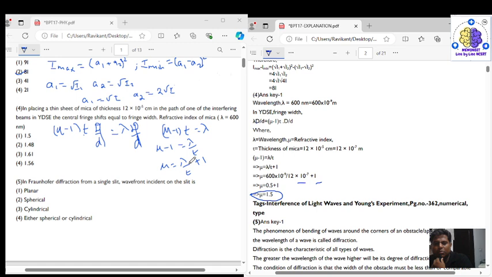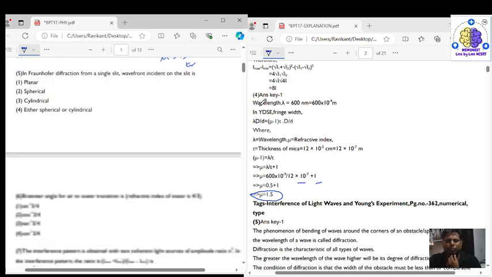This is the formula where we will put the values. Value of lambda has been given in the question, value of t has been given in the question. Solving this, we will get mu is equal to 1.5. That is, the correct answer for question number 4 is option number 1, right? Now let's move to question number 5.